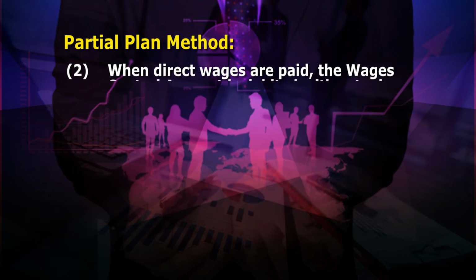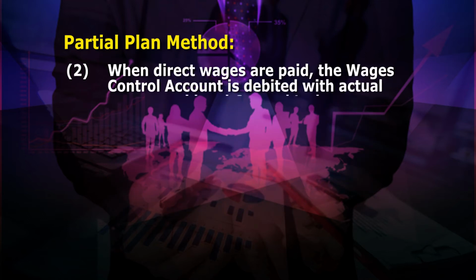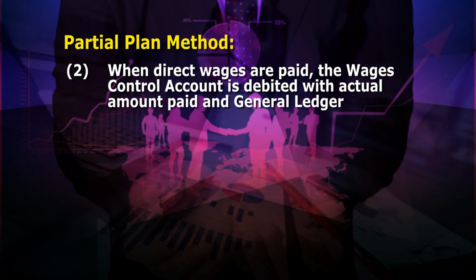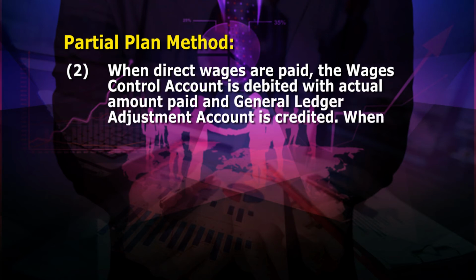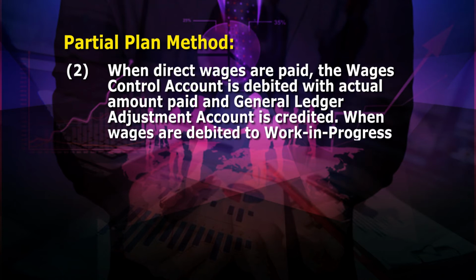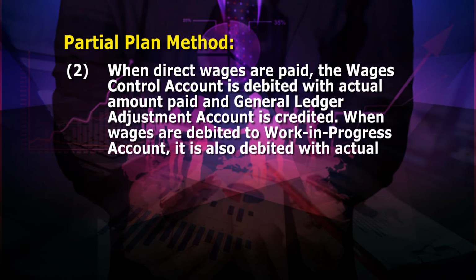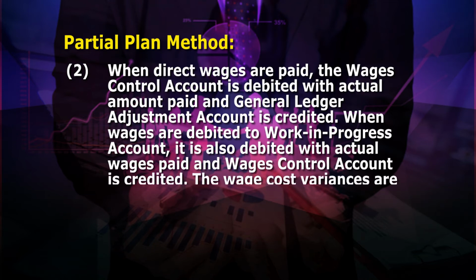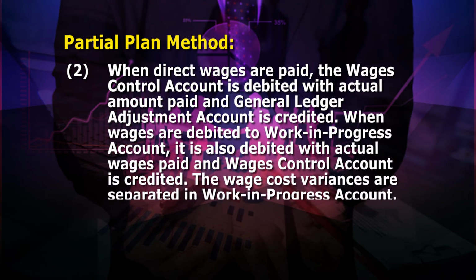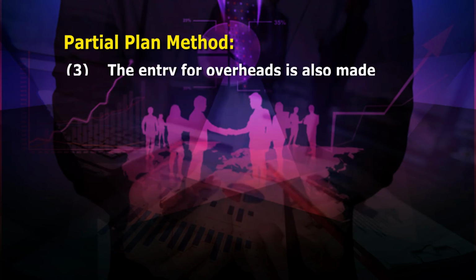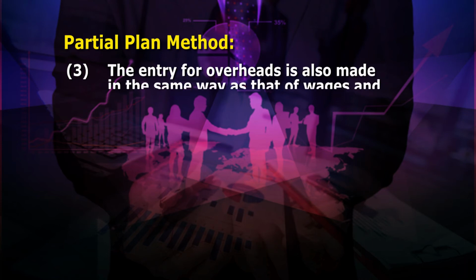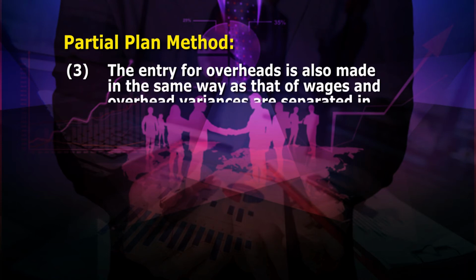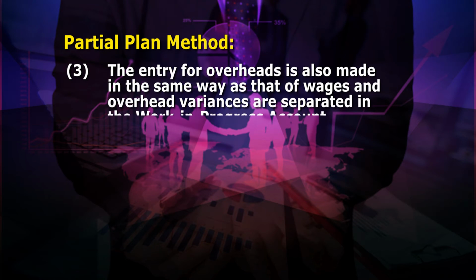Number 2, when direct wages are paid, the wages control account is debited with actual amount paid and general ledger adjustment account is credited. When wages are debited to work in progress account, it is also debited with actual wages paid and wages control account is credited. The wage cost variances are separated in work in progress account. Number 3, the entry for overheads is also made in the same way as that of wages and overhead variances are separated in the work in progress account.